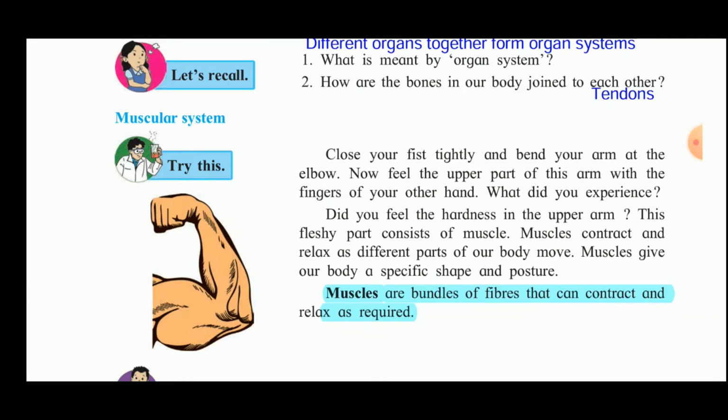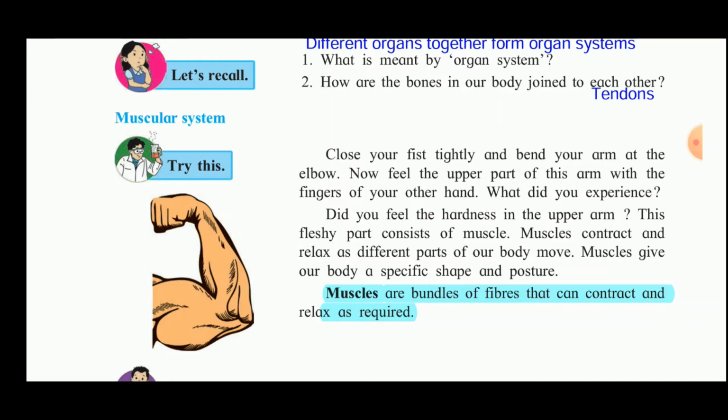Close your fist tightly and bend your arm at the elbow. Now, feel the upper part of the arm with the fingers of your hand. What did you experience? Did you feel the hardness in the upper arm? So this fleshy part consists of muscle. Muscles contract and relax as different parts of our body move. Muscles give our body a specific shape and posture.